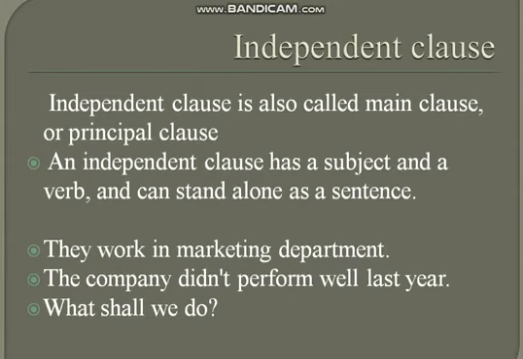What shall we do? Here again it is a complete clause. It is a complete sentence which is an interrogative sentence, but its meaning is clear to us. So such types of clauses are called independent clauses. As its name shows, independent means something which does not depend on other. So here independent clauses are also not depending on other words to complete their meaning.